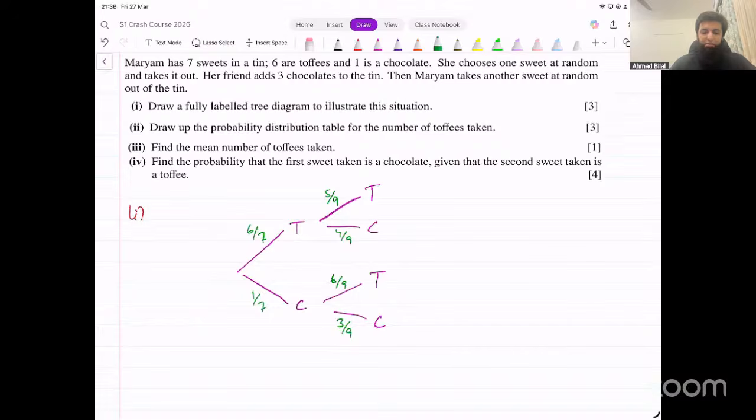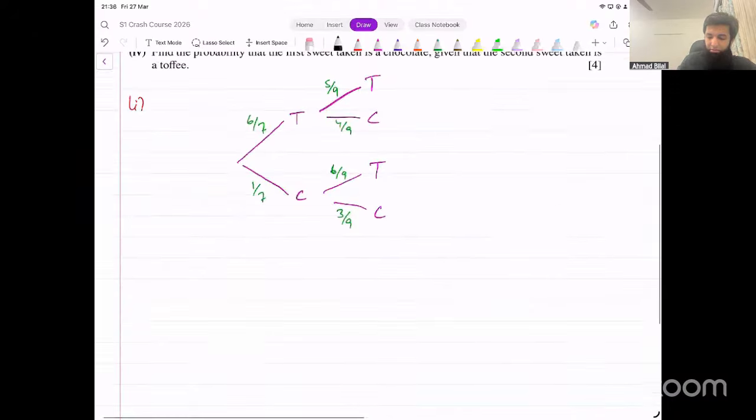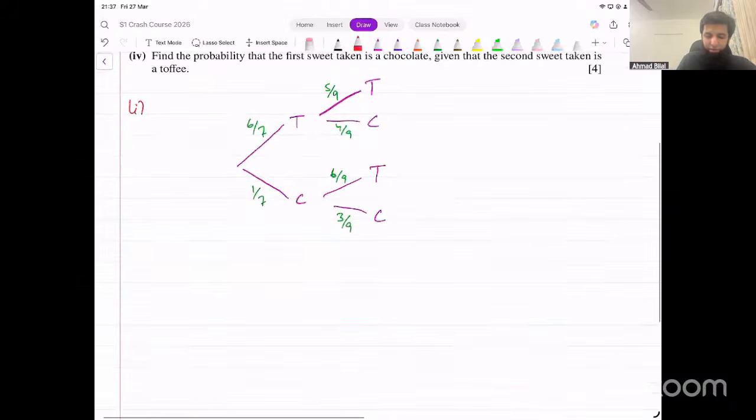Achha. Let's have a look at the next part now. It says draw up the probability distribution table for the number of toffees taken. Now, what are the different possibilities for the number of toffees that you could take out? You could take out 0 toffees or 1 toffee or 2 toffees, right? These are the only 3 possibilities that we've got. Part 2.